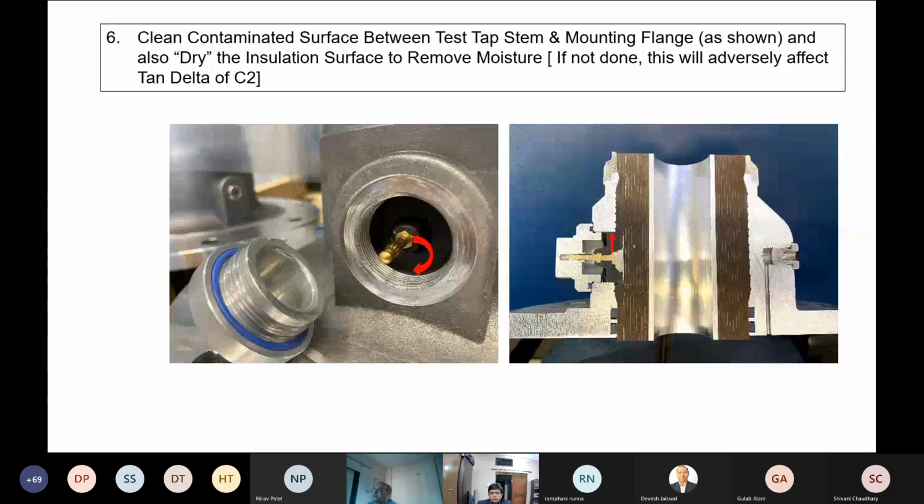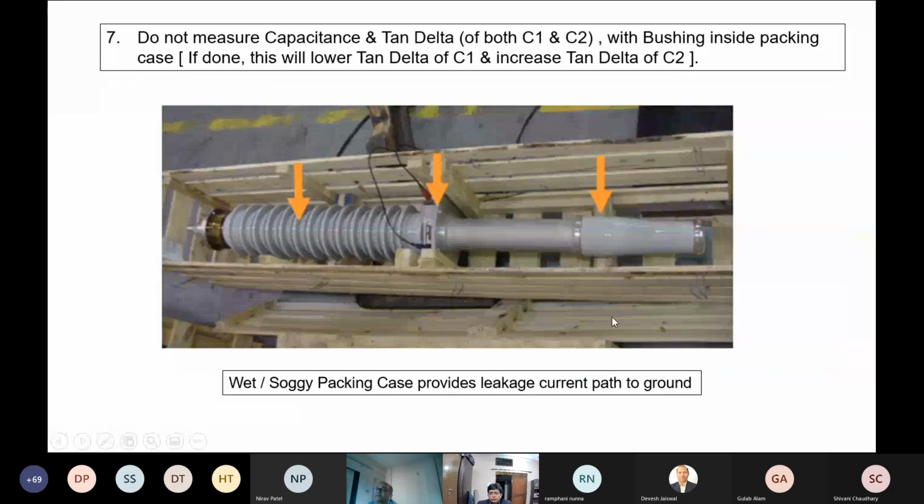Clean the contaminated surface between test tap stem and mounting flange. You can see here these red lines which I have shown. These are the parallel paths to the ground. I mean, the current which is passing through the test tap to the bridge is ultimately giving you the tan delta value. But if there are parallel paths like this, they will result into change in the tan delta readings.